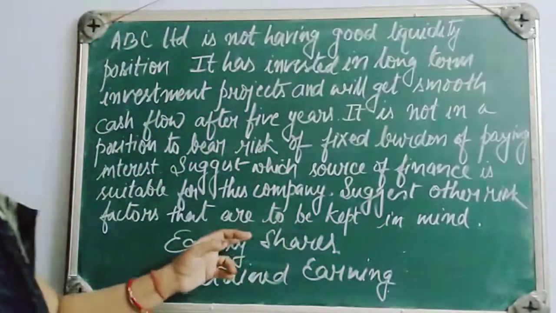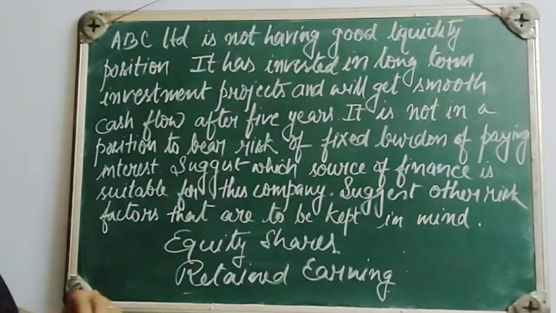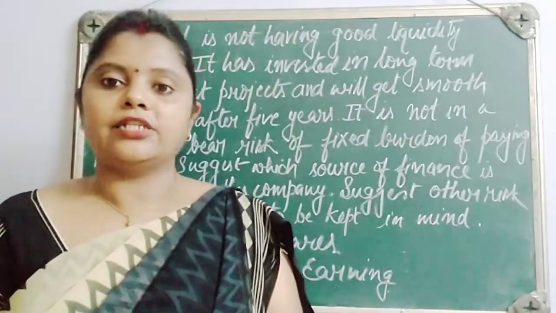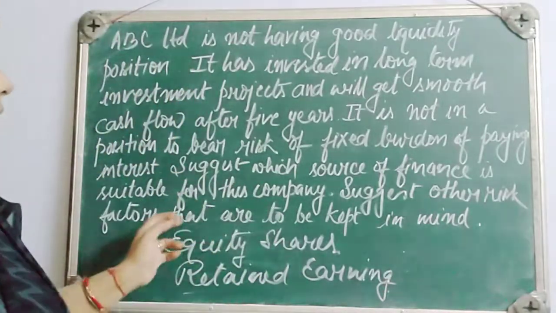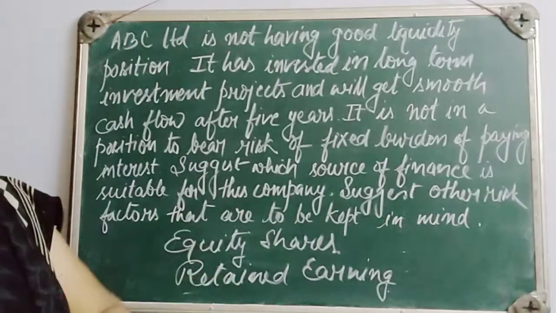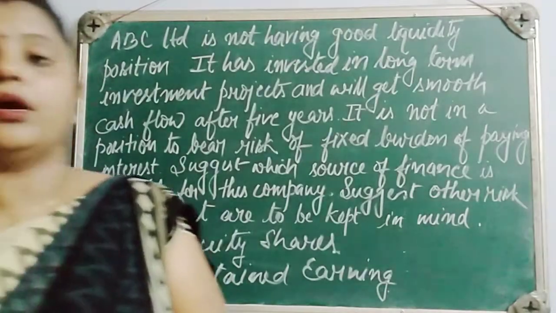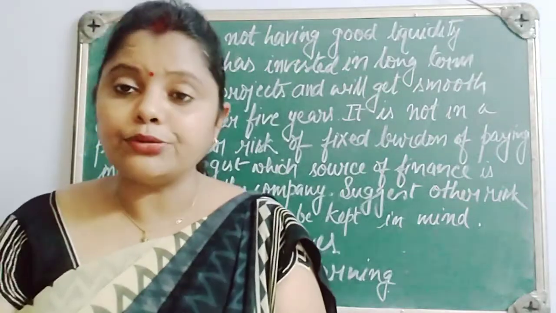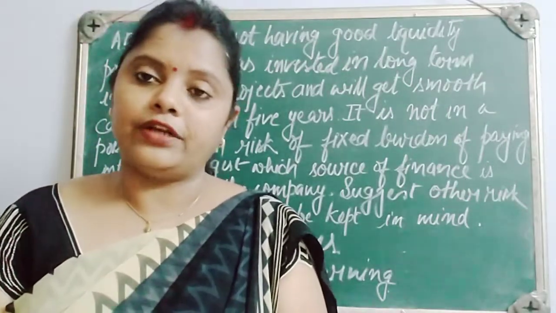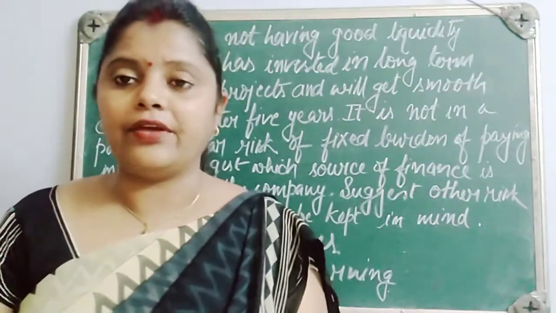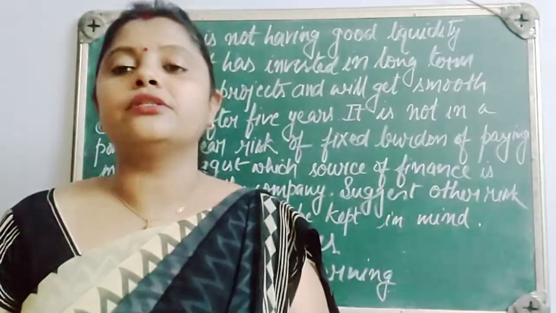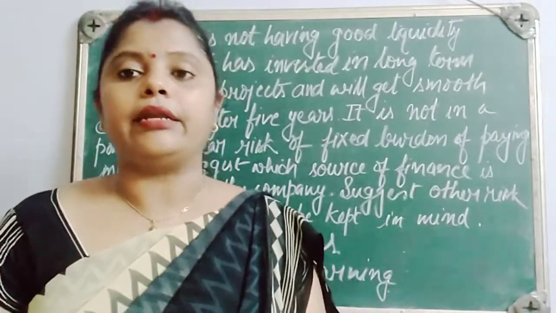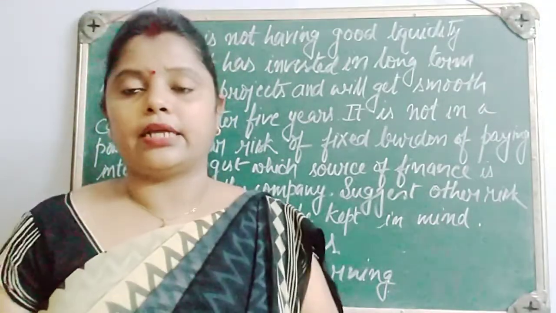Okay, so these are the two sources of finance. Now, the other part of the question, as you can see here, they are asking, suggest other risk factors that are to be kept in mind. What are the other things we have to keep in mind when we are going to choose a proper source of finance? There are so many sources, as we have discussed till now: equity shares, retained earning, debentures, public deposit, then trade credit, factoring.